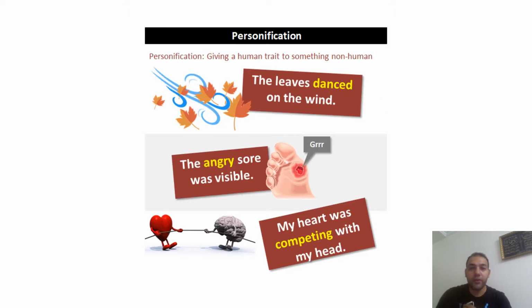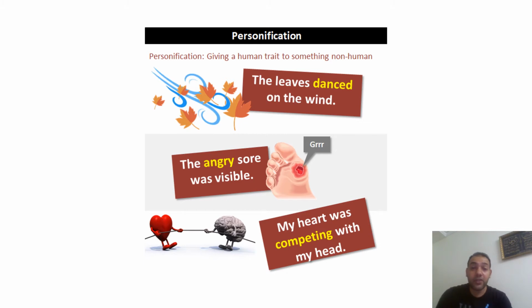Let's go to personification. Personification, giving a human trait to something non-human. When I say the leaves danced on the wind, can the leaves dance? I don't think so. So dancing is a feature of humans. So we give the leaves a human feature. That's why we call it a personification.